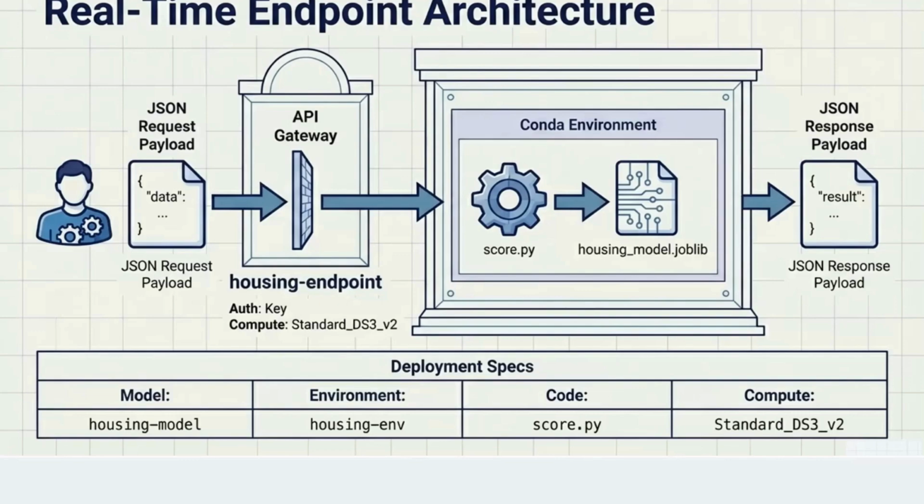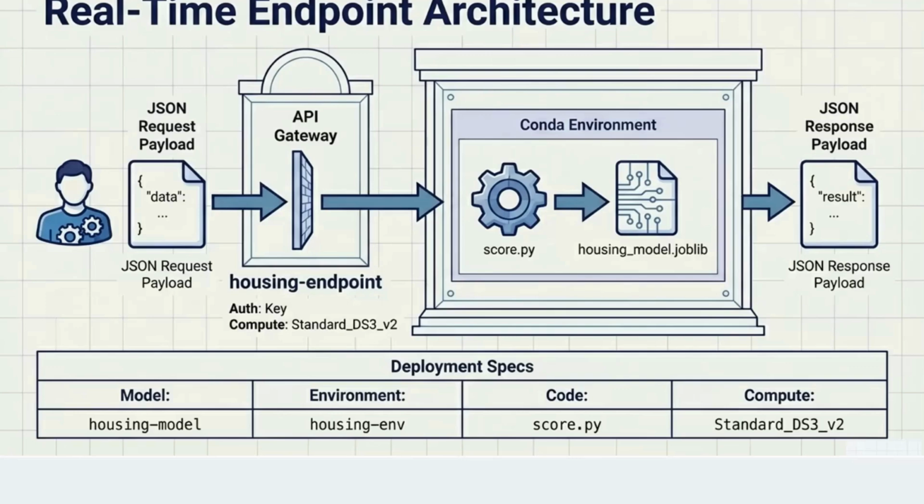So that will go as an API, right? That will hit the REST API. That will go inside the score.py. Score.py is calling internally the housing model, which is the actual model. So it will give you the predicted value, and that will get printed to the user. So this is how it will look.